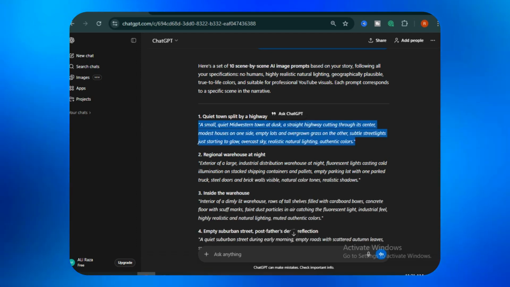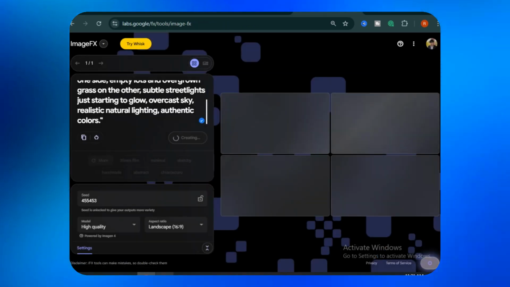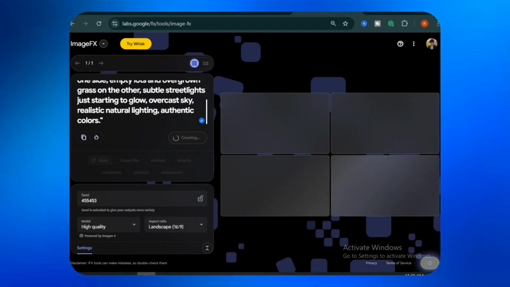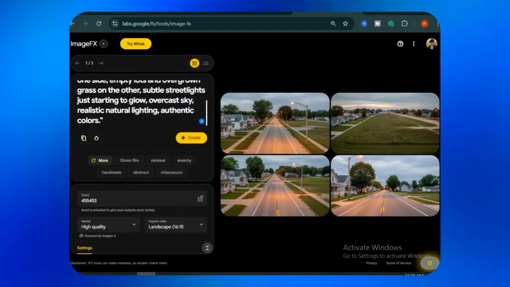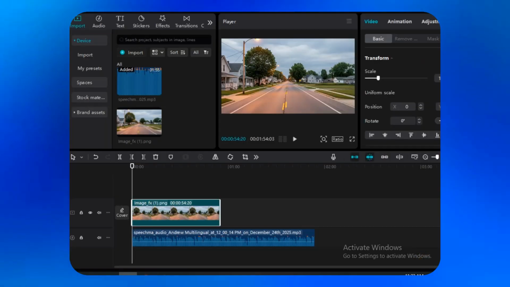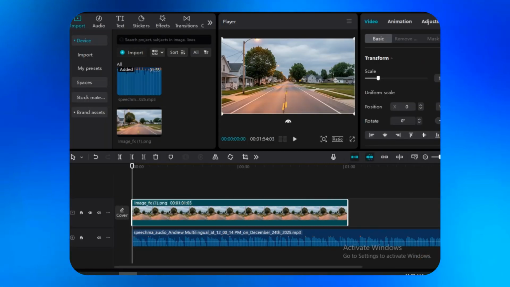Now copy one prompt at a time and paste it into ImageFX. It generates 4 images for each prompt, which is great because you can choose the best one. After that, add the images to your timeline according to the scenes.